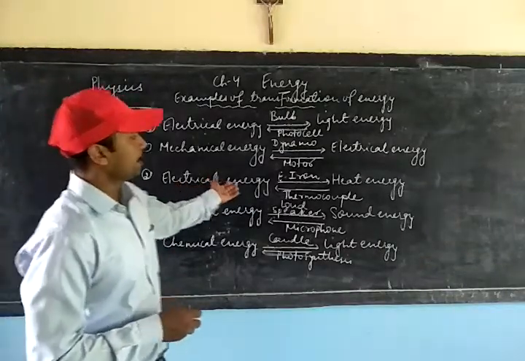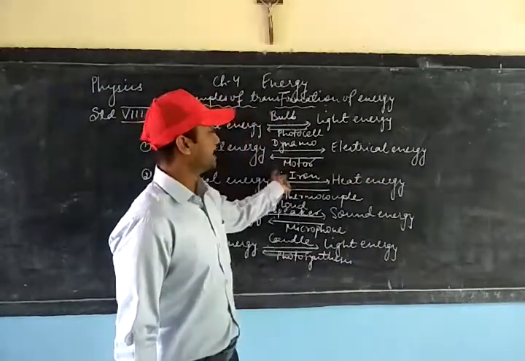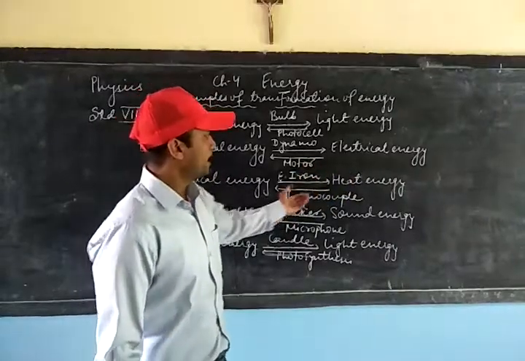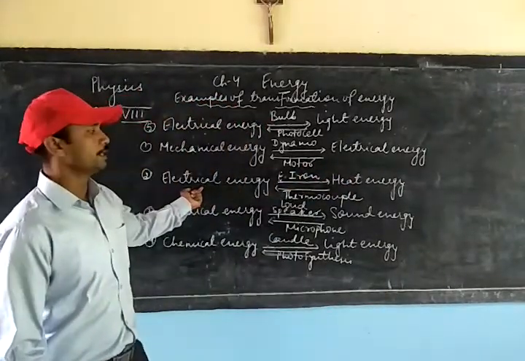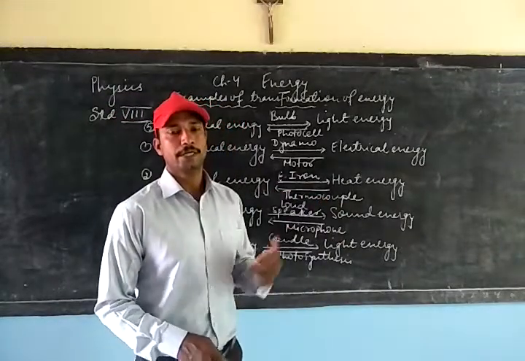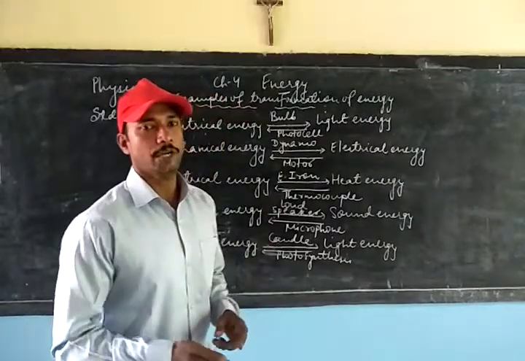Then we have electrical energy into heat energy. A very common example is the electric iron. You know very well. And then heat energy into electrical energy, it is called thermocouple. It is a device that converts heat energy into electrical energy.